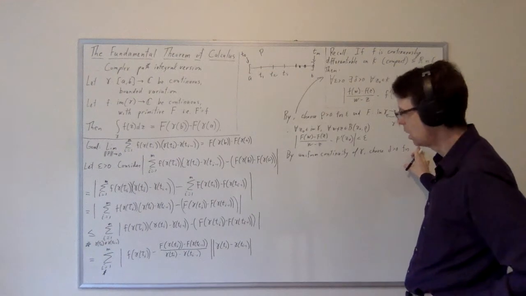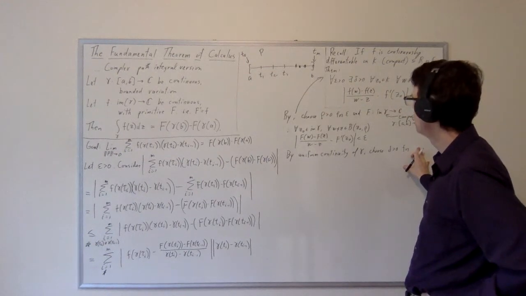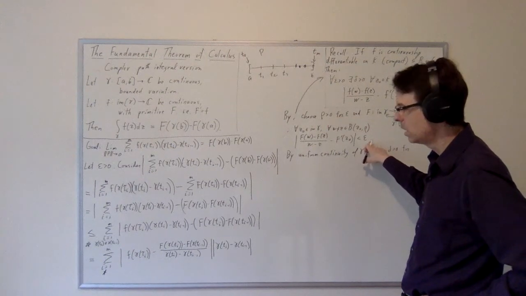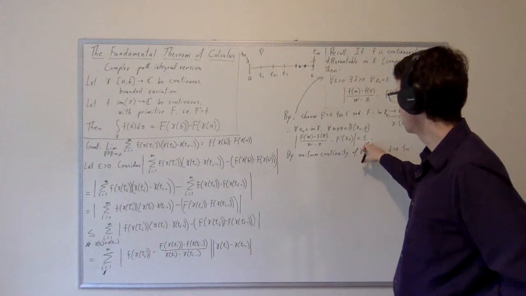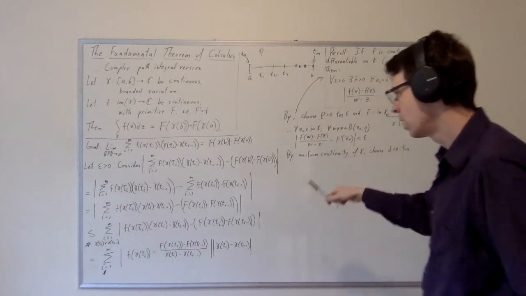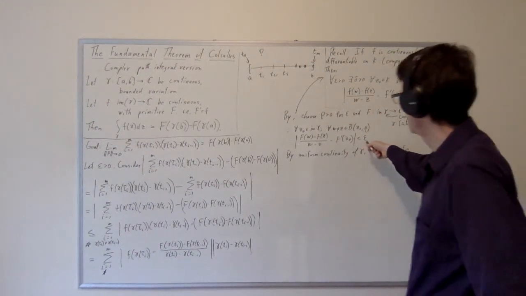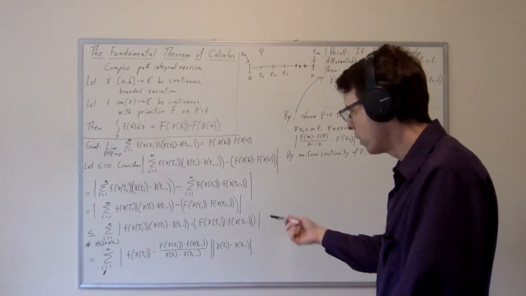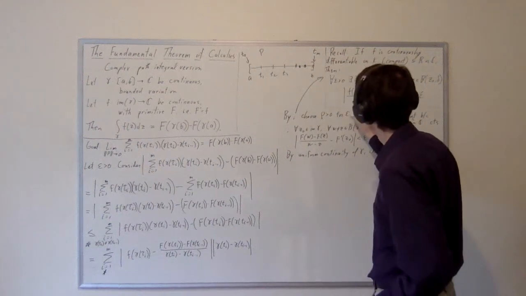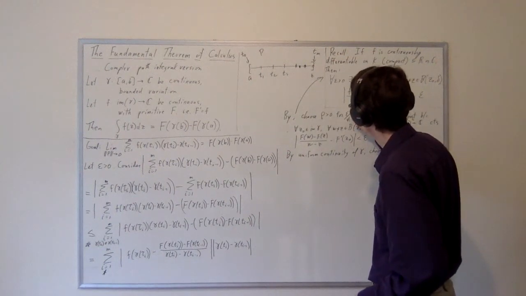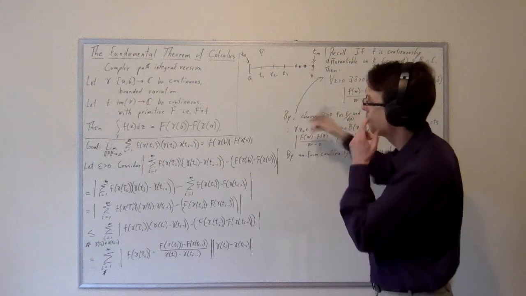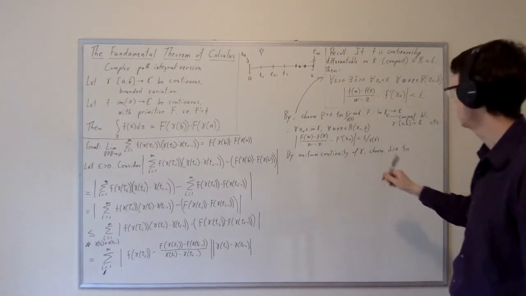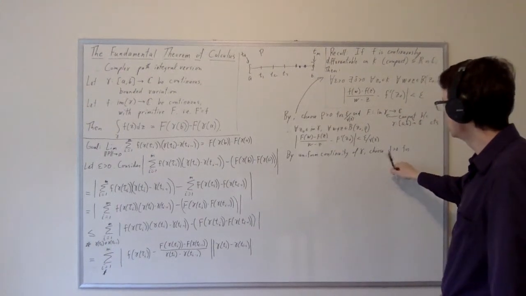You know what? I think I made a mistake. I'm choosing rho for epsilon, but I actually need significantly more control over this than it simply being less than epsilon, because I'm going to end up with a variation of gamma in here too. So actually, I made a small mistake here. This should be epsilon over the variation of gamma, which is presumed finite. And then this is going to be less than epsilon over the variation of gamma. Sorry about that.